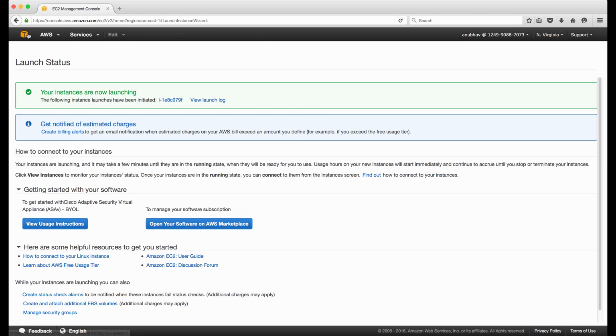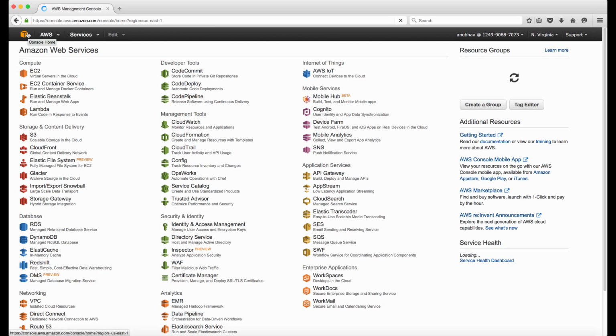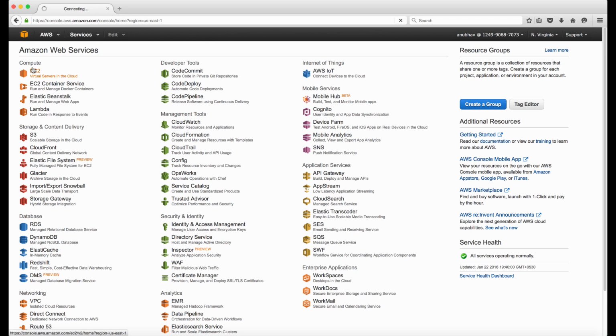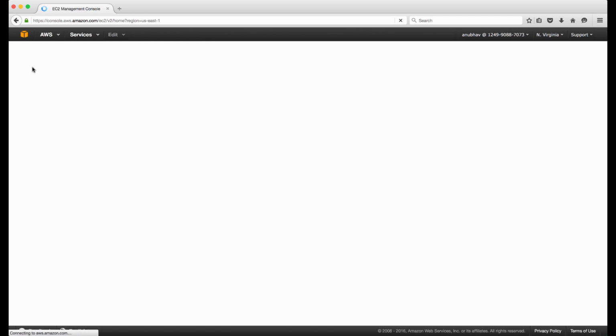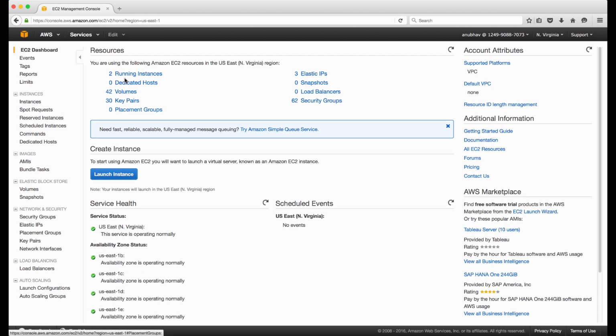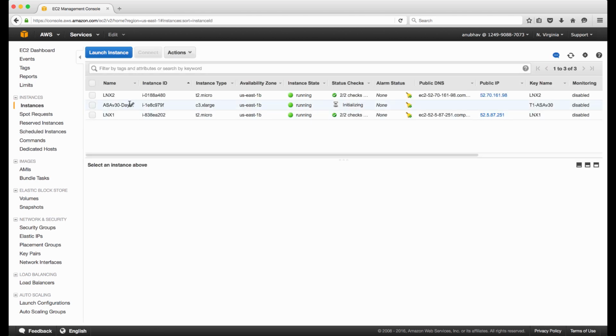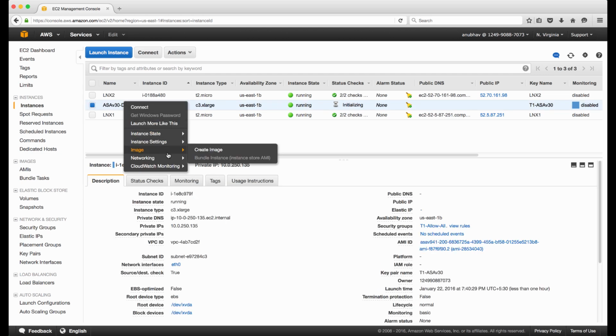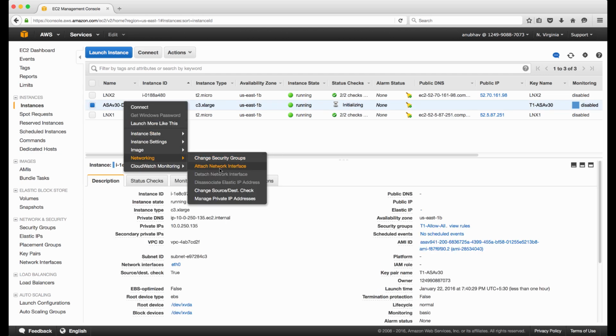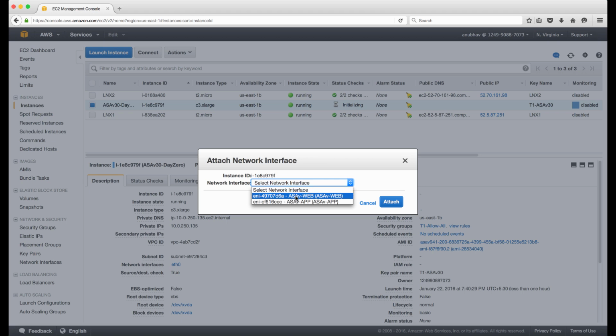So I will go back to instance again. I will attach new interfaces as well. I will attach app interface first.